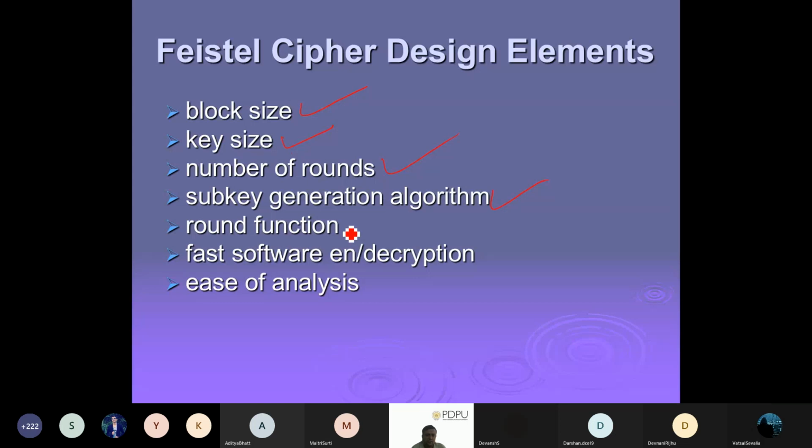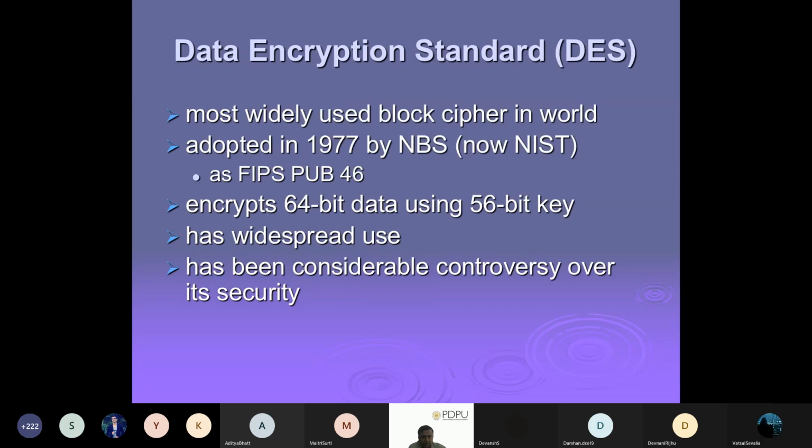Then the round functions that we are going to use, and whether encryption and decryption will be fast or not. One thing you should notice is that we can apply these in parallel. If I have a 1 MB file, I can divide it into 64-bit chunks, and then I can start all the chunks in parallel and get my ciphertext.